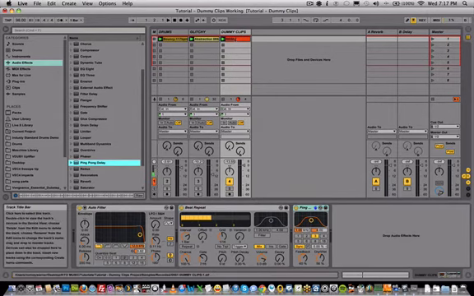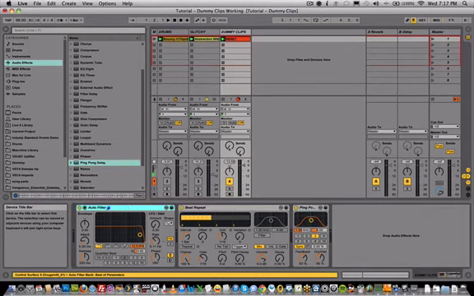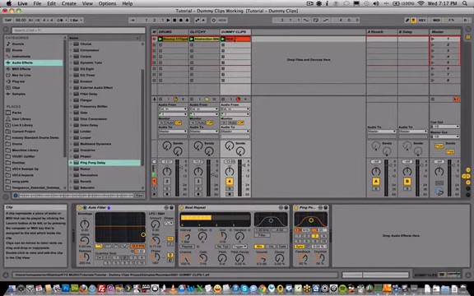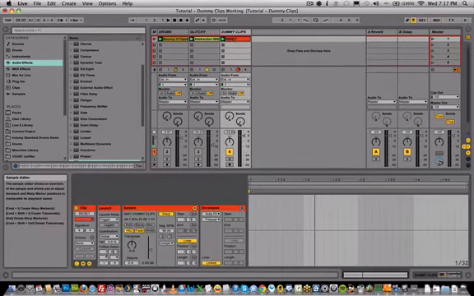So what you'll do is, on the auto filter, for instance, we know that we're going to be automating the filter frequency. So just go ahead and click on that, then double click on your first clip, get it into envelope mode. Because we clicked on that particular parameter, we see it here in our envelope section.